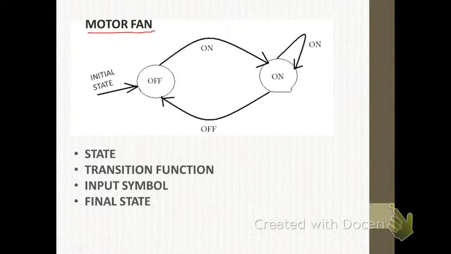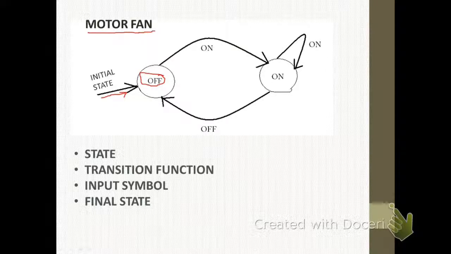And so here we can visualize this in terms of automata as follows. Initially the state is off, which is denoted by this circle. This arrow is used to denote the initial state. It has to be joined to the circle, and this circle is denoted as a state in finite automata, and so it means the fan is initially off.